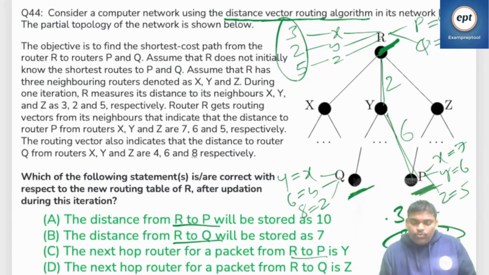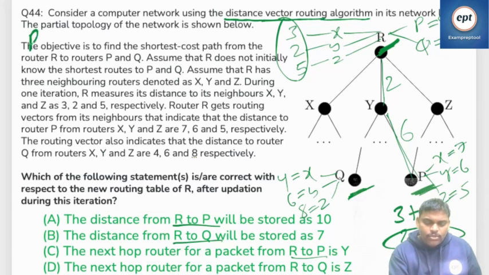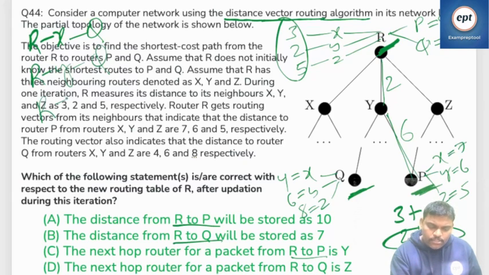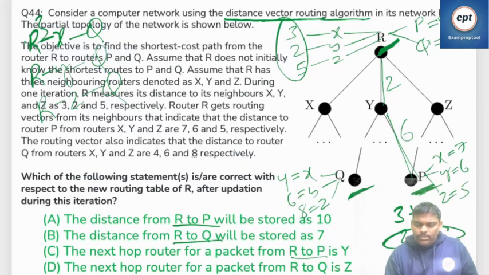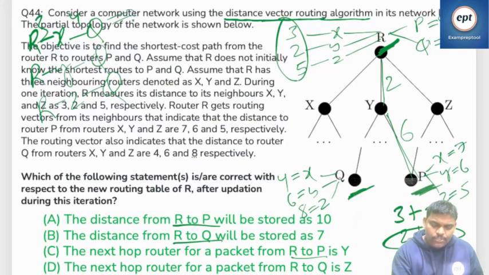One more thing, let's see. What about Q? Same way. R to X, X to Q. One more is R to Y, Y to Q. One more is R to Z, Z to Q. So R to X how much? 3. X to Q how much? X to Q is 4. So 7.